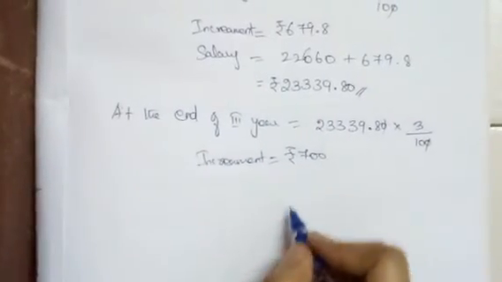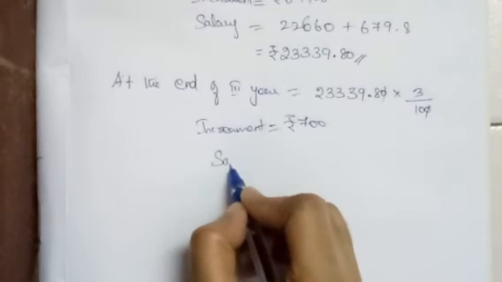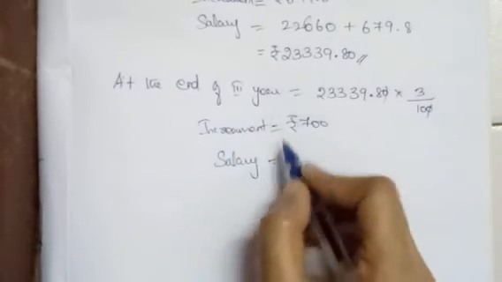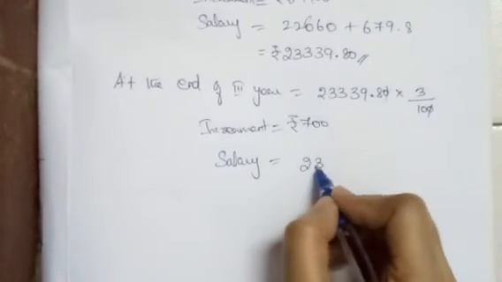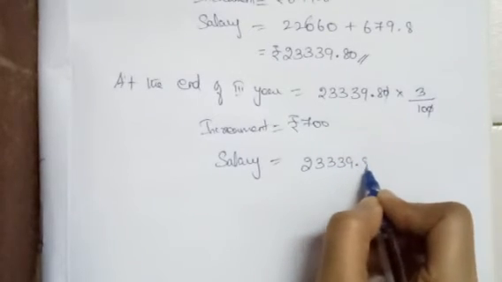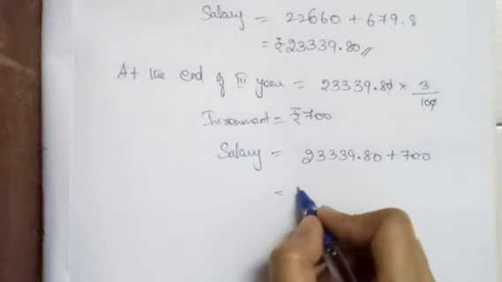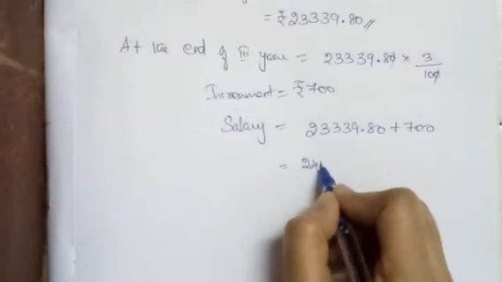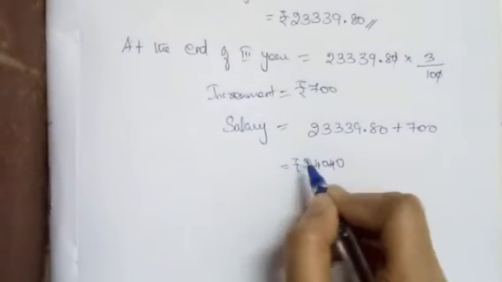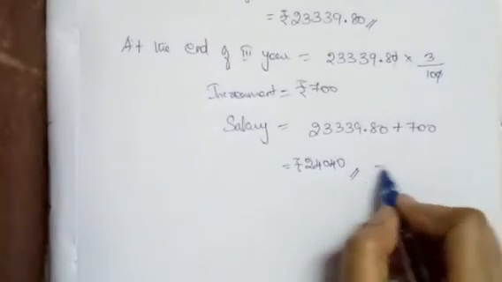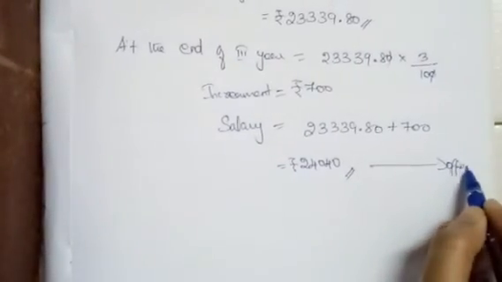When we solve this, we will get 700. So the increment alone is 700 rupees. Then the salary at the end of the third year is 23,339 rupees 80 paise plus 700 rupees. At the end of the third year, his salary would be 24,040 rupees. So this is what offer B gives.